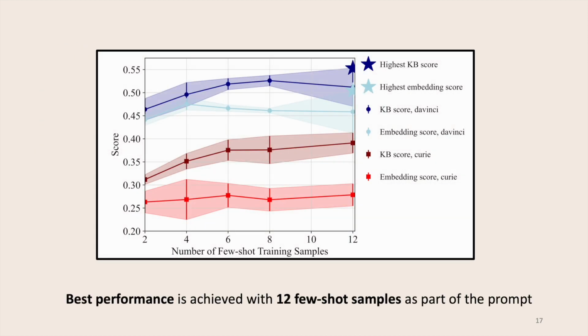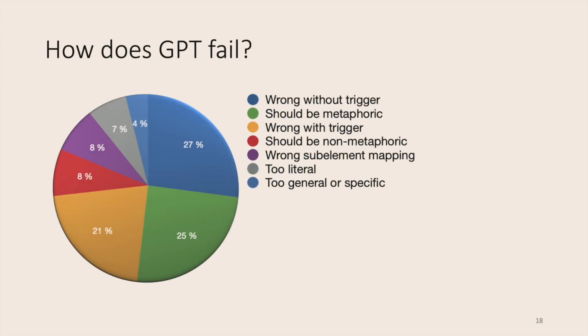Regarding the prompting, we can see that the prompt with 12 few-shot samples works best, but on average, 8 few-shot samples in the prompt led to the best results. We then conducted an analysis of how GPT fails, manually creating a taxonomy of different error types and manually analyzing the output in regards to that taxonomy.